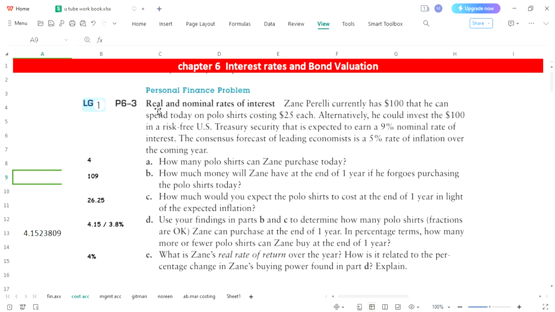Today's target is to solve question number 6.3. The chapter which we are related with is interest rates and bond valuation. And right now we are going to solve 6.3. As you know, under this chapter, we will try to understand how to calculate the value of a bond.